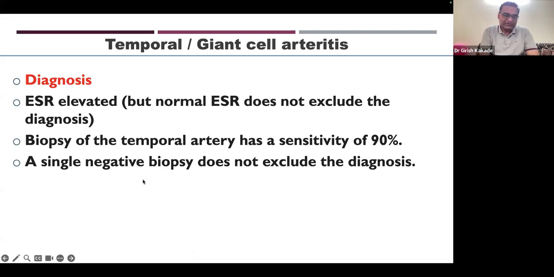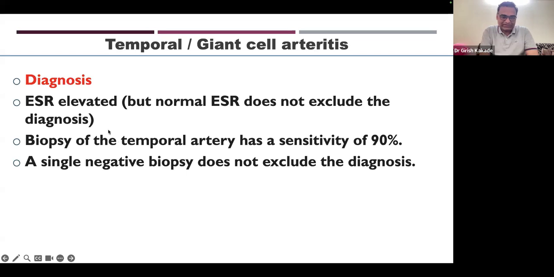So the first important investigation is ESR. Along with this, CRP is also important. If these inflammatory markers are elevated, the chances of having temporal arteritis go very high. And if there is a typical clinical picture with high ESR and CRP, the patient should be treated with steroids before we do investigations. We can do ultrasound and other things, but we should not wait for the reports to come back if the clinical picture is totally supporting the diagnosis. So normal ESR does not exclude the diagnosis. This also has to be kept in mind.